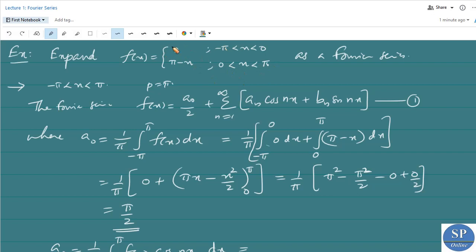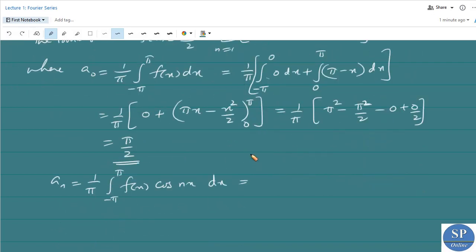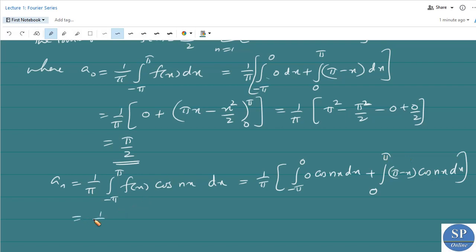So the first part will be 0. Therefore in the interval 0 to pi we have pi minus x. So we have 1 by pi into integral minus pi to 0, it is 0 into cos nx dx, plus integral 0 to pi, we have pi minus x into cos nx dx.